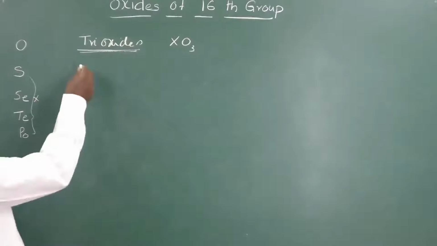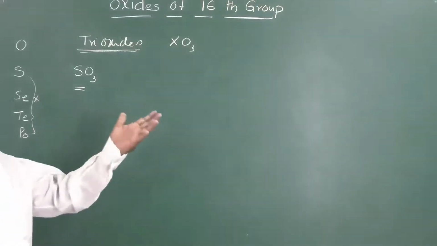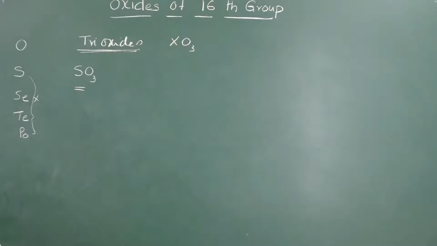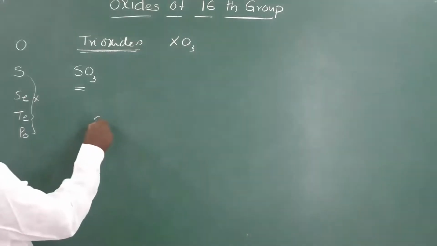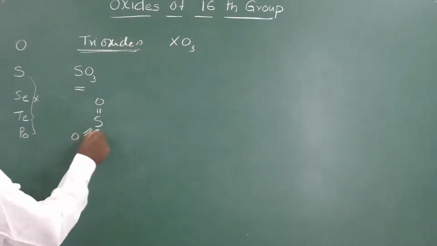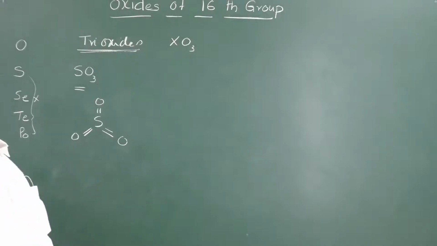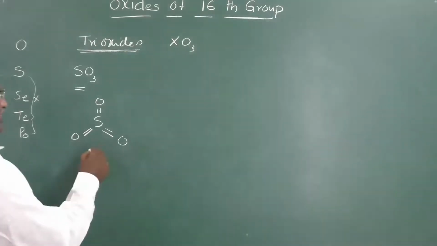It will exist in gaseous state and in solid state also. In gaseous state, the structure of sulfur trioxide is trigonal planar with 3 double bonds to 3 oxygen atoms. This is in gaseous state.